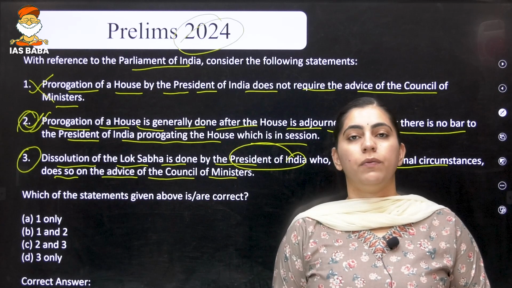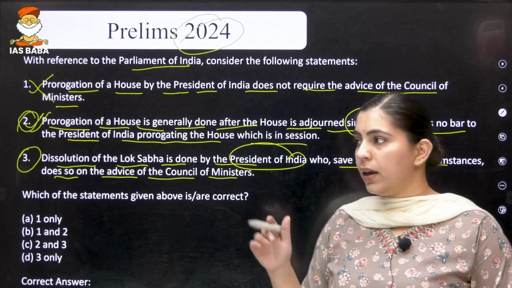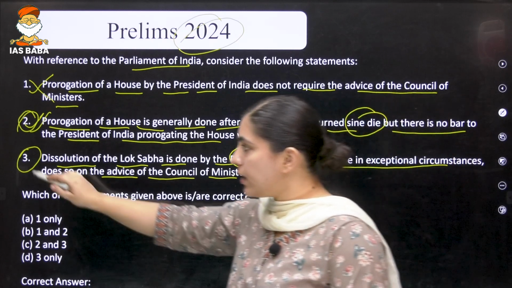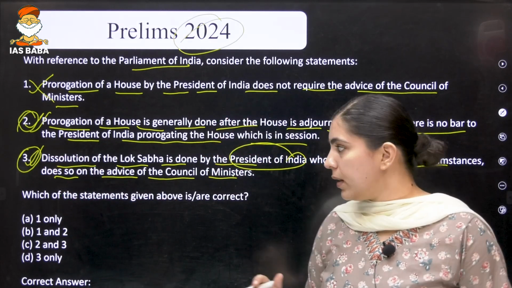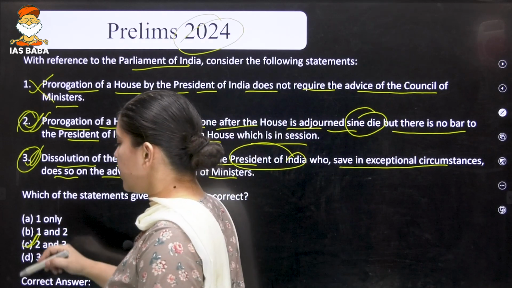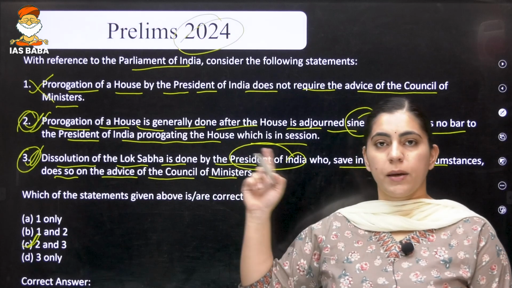So we are going to advise you to dissolve the House and the Council of Ministers. Again, in this circumstance, the advice is tendered by the Council of Ministers. So the correct option in this answer is 2 and 3, except 1.